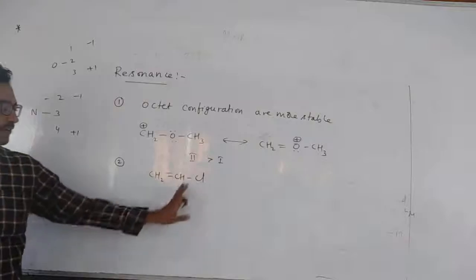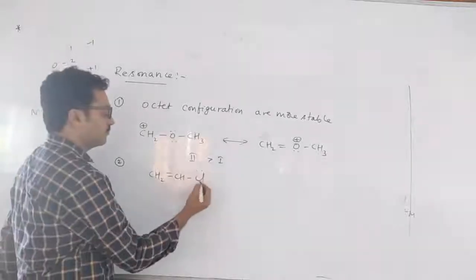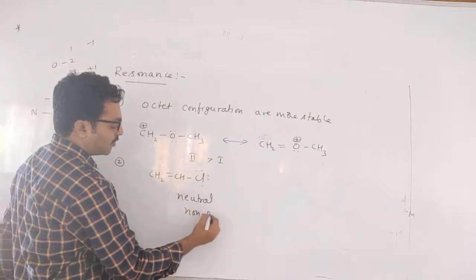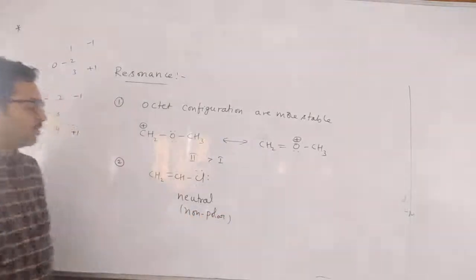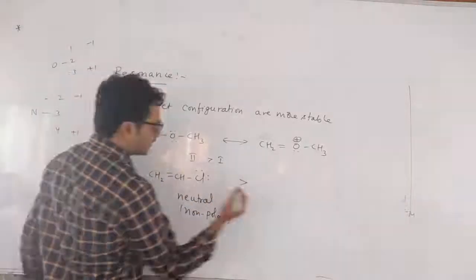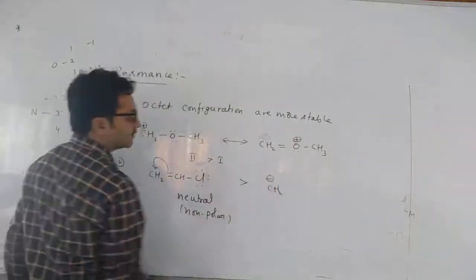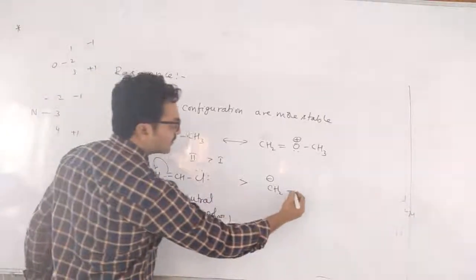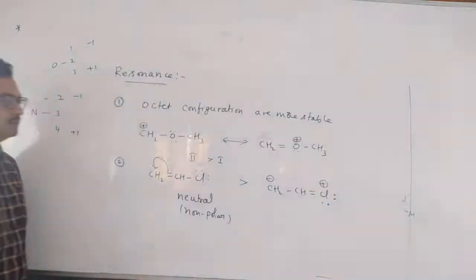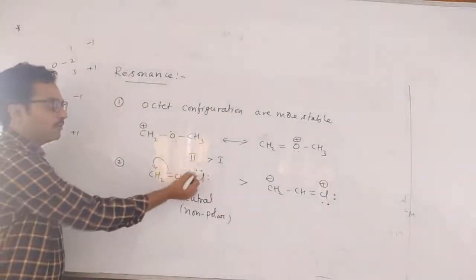CH2=CHCl. Will it show any resonance effect or not? So this is a neutral structure, also called a non-polar structure. A non-polar or neutral structure is more stable than a charged structure. See, this bond I am migrating like this, so you will get a CH2 minus. This is called a polar structure or charged structure. CH double bond Cl. While I am writing Cl, you will have how many bonds? Here 4 bonds, only 2 lone pairs.